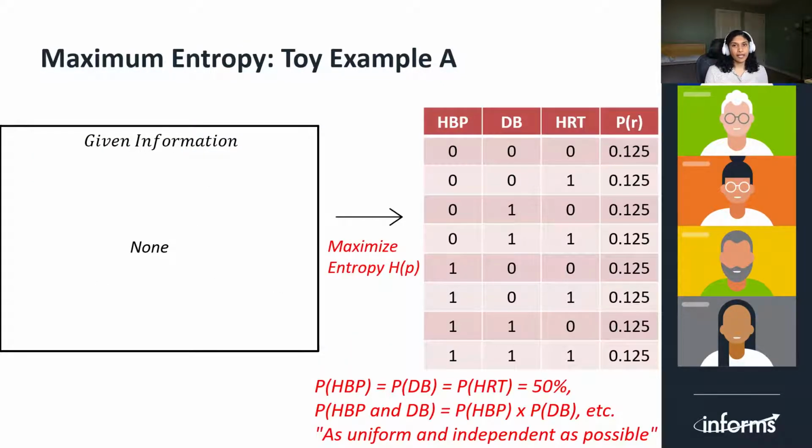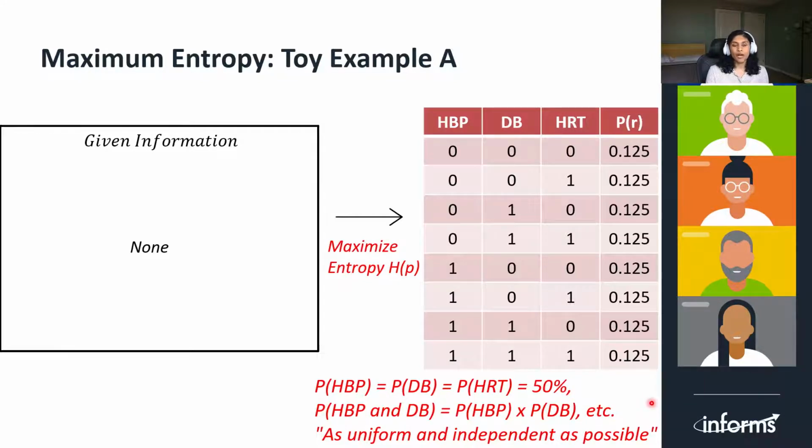In our first dataset A, we wish to estimate the prevalence of 3 diseases: high blood pressure, denoted by HBP, diabetes denoted by DB, and heart disease denoted by HRT. We have no other information that is available to us. In the absence of any information, you are not likely to get one combination any more than the other. So, maxent, short for maximum entropy, keeps disease occurrence as uniform and independent as possible. It assigns equal probabilities to the 2 to the 3 combinations available here, and that probability is 0.125.